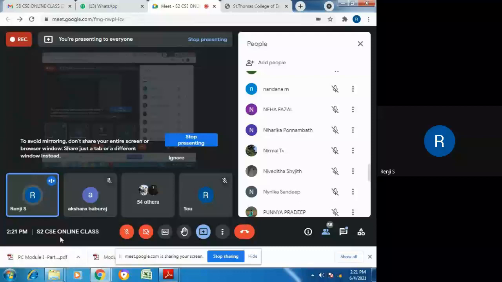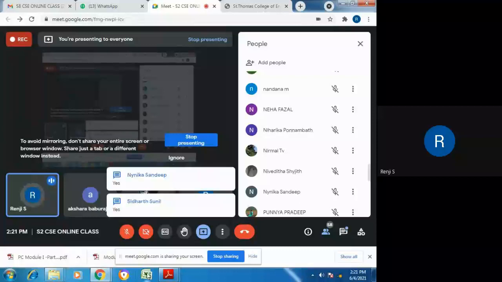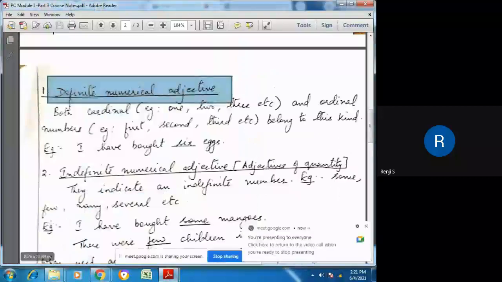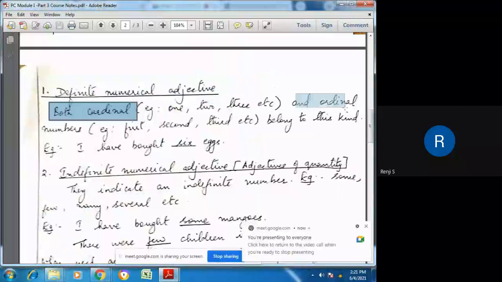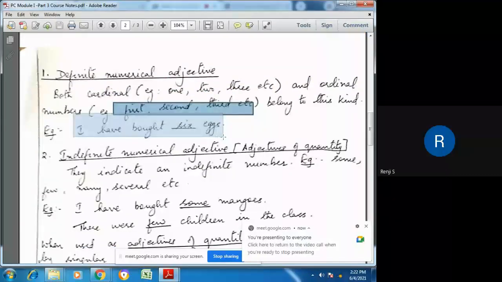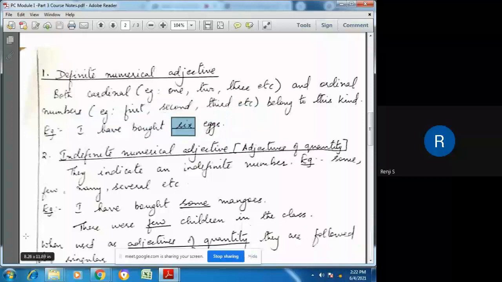Okay, so cardinal and ordinal numbers come under the first category, that is definite numerical adjectives. Definite numerical adjective includes both cardinal and ordinal numbers. Cardinal number examples: 1, 2, 3, etc. Ordinal: first, second, third, etc. Example sentence: I have bought 6 eggs. So I'm giving a number here. This 6 belongs to definite numerical adjective because it is giving us a number.